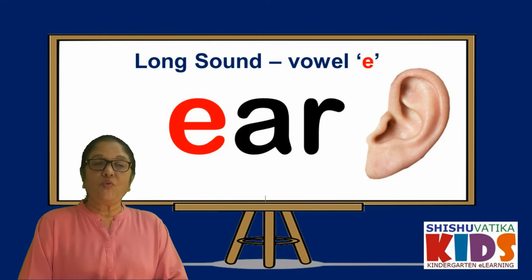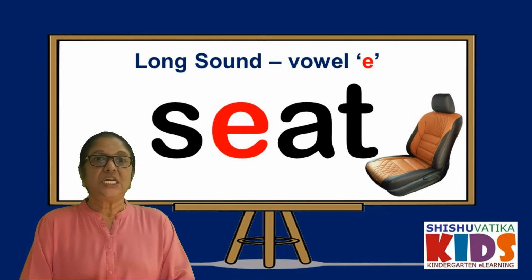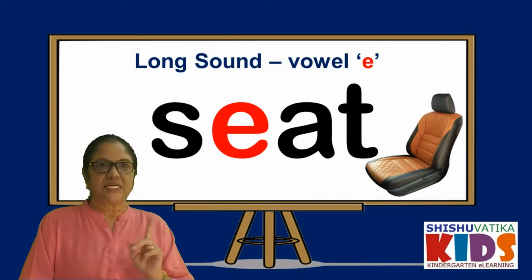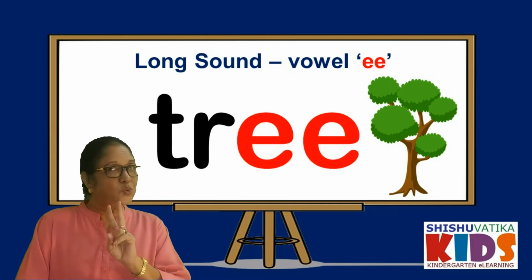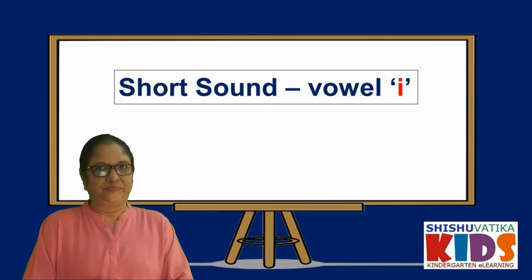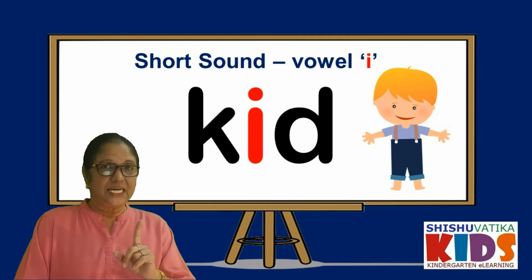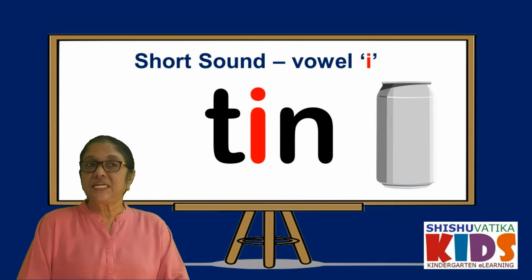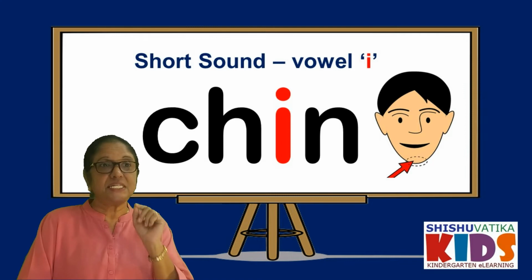Next comes long vowel sound of E in the word seat. See again, E takes longer time, A is silent. Next comes tree. 2 vowels are there. Now short vowel sound of I. For example, kid. Next, tin. Next, chin.